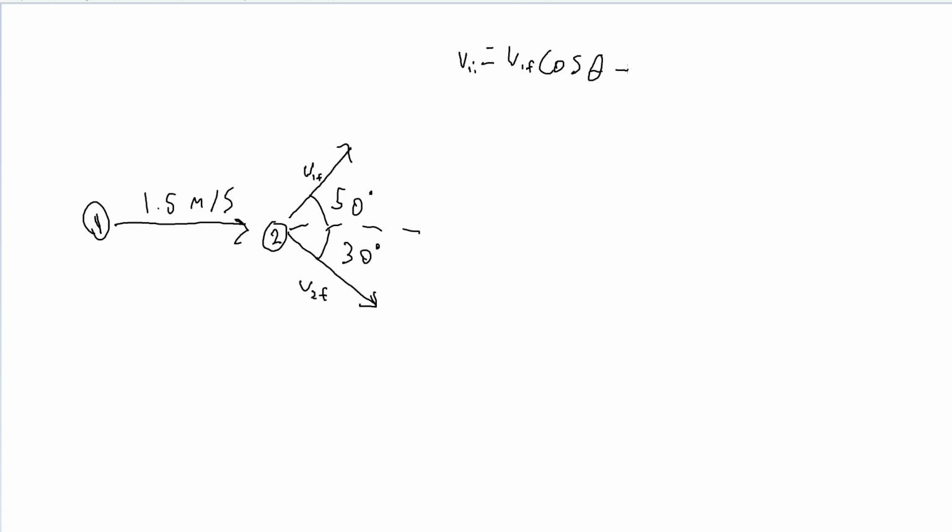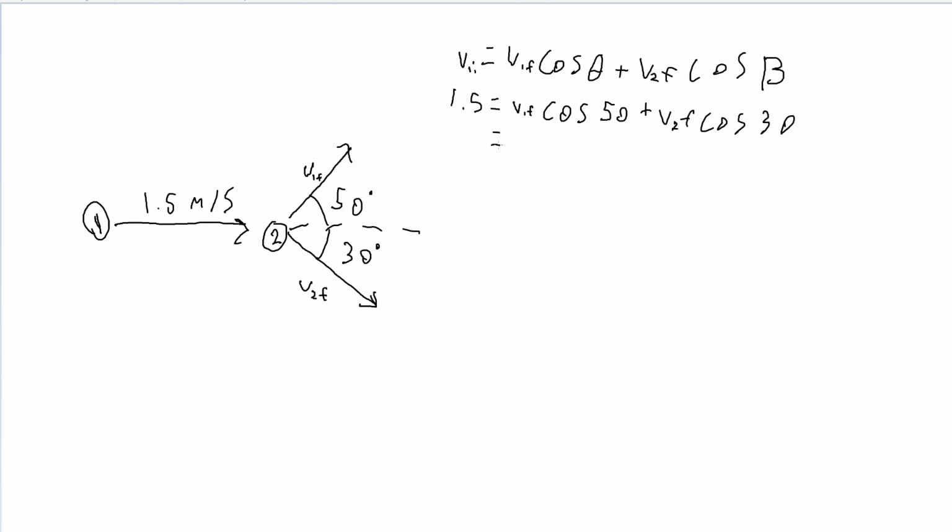So to do this, first formula would just be v1 initial equals v1 final cos theta plus v2 final cos beta. We know that v1 final is 1.5.